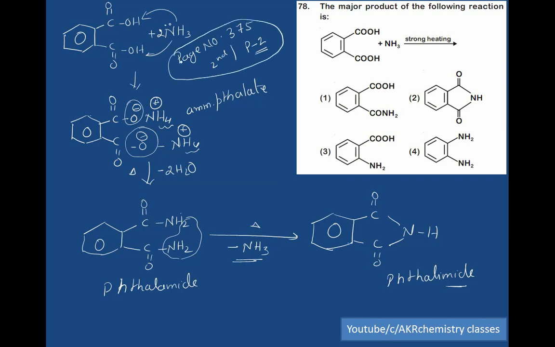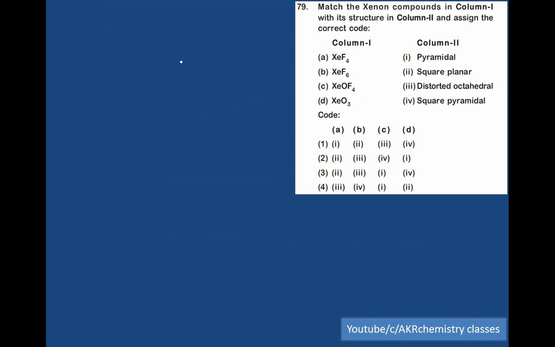Match the xenon compounds of column 1 with column 2 and assign the correct code. This question is also extracted from the NCERT book, page number 205, part 1, class 12 book. Xenon contains a total of 8 electrons. Out of 8, 4 electrons are involved in bond formation with fluorine.